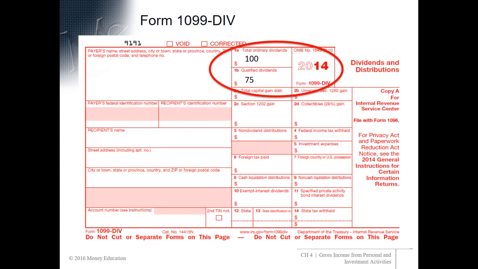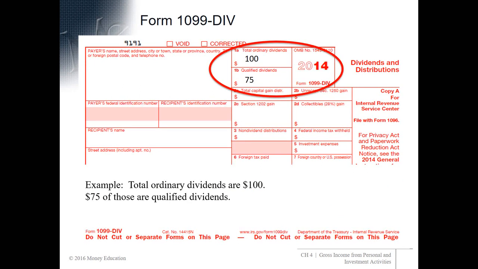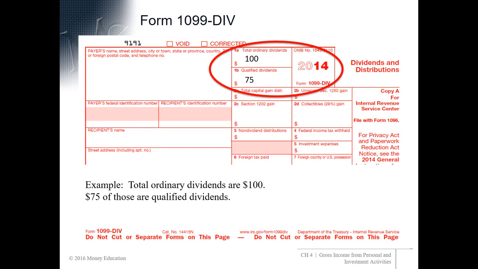Okay, let's just mention qualified dividend income, another type of investment income. This is reported both to the taxpayer and to the IRS on this Form 1099 dividends. Notice that there are boxes for both ordinary and qualified dividends. Now, in this example, the total ordinary dividends are $100. 75% of those are qualified dividends.